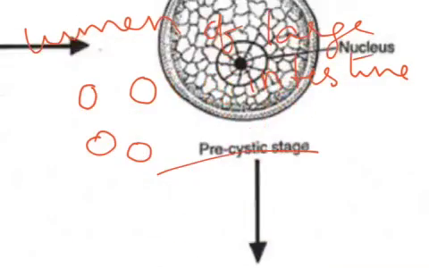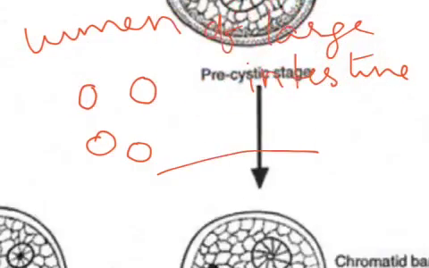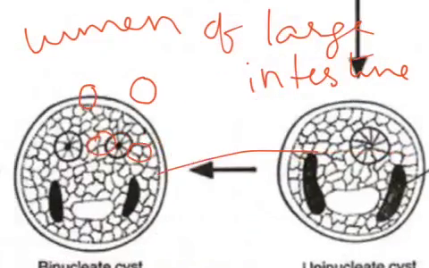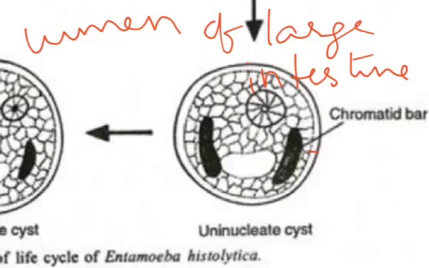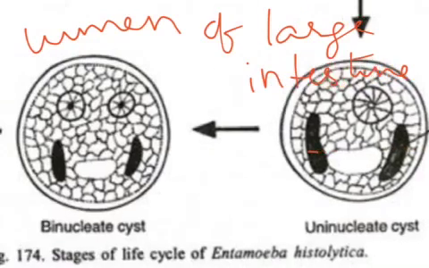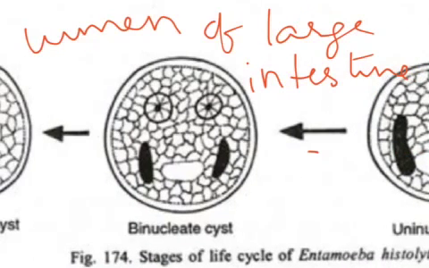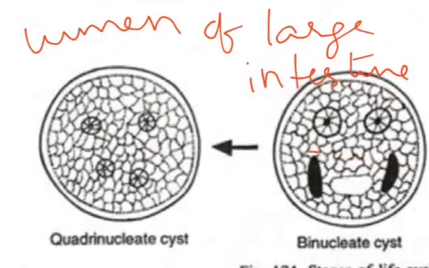In the lumen of the large intestine, the nucleus divides again, two nuclei are formed, the binucleate cystic stage. The nucleus divides again, and the tetranucleate cystic stage is formed. It all happens in the lumen of the large intestine.